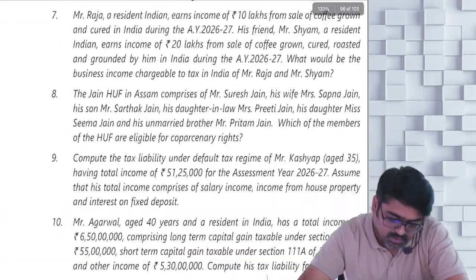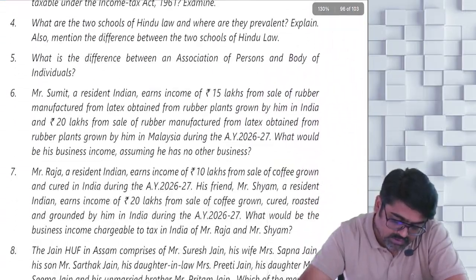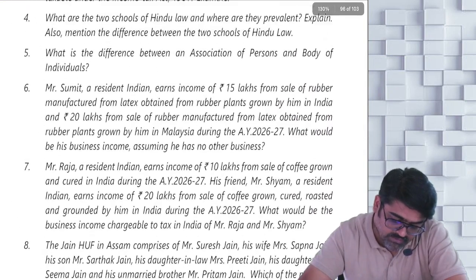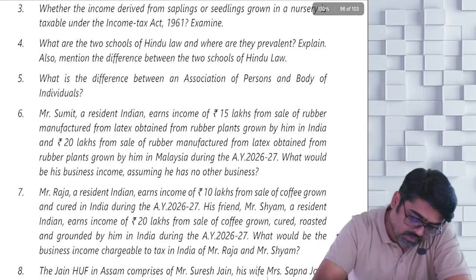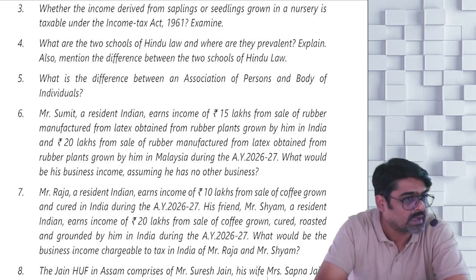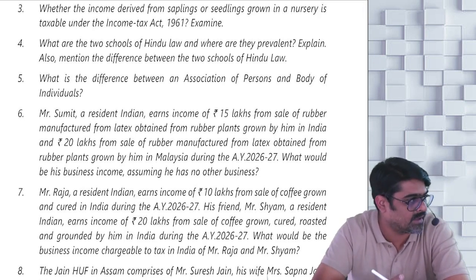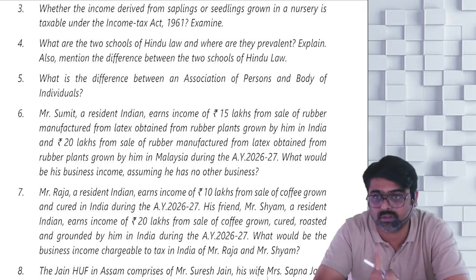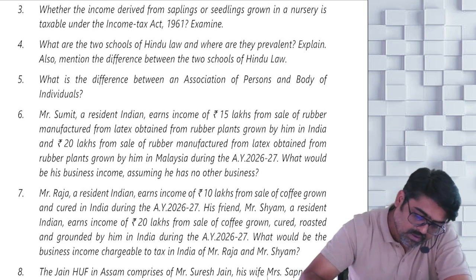In test your knowledge, all the questions are theory questions. Now if you come to question number 6, I will read the question and you tell me whether you are going to be able to solve it or not. Question number 6.